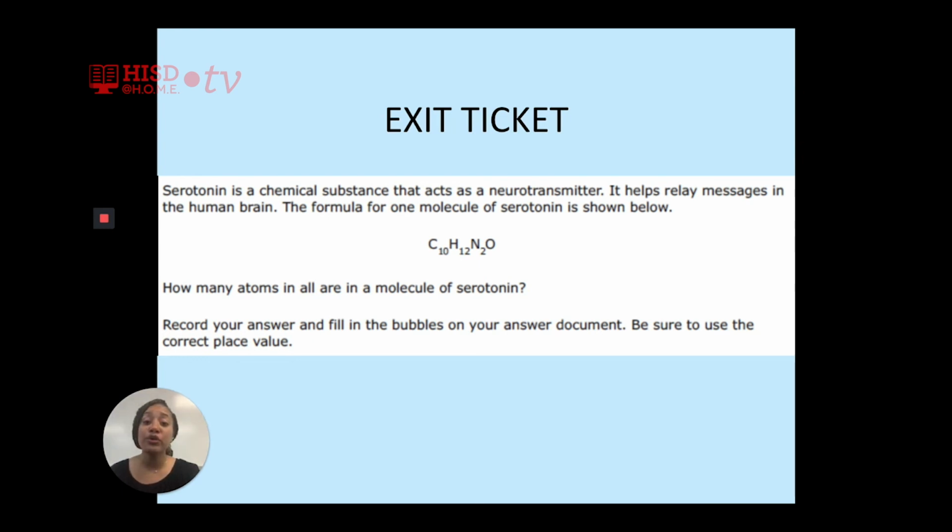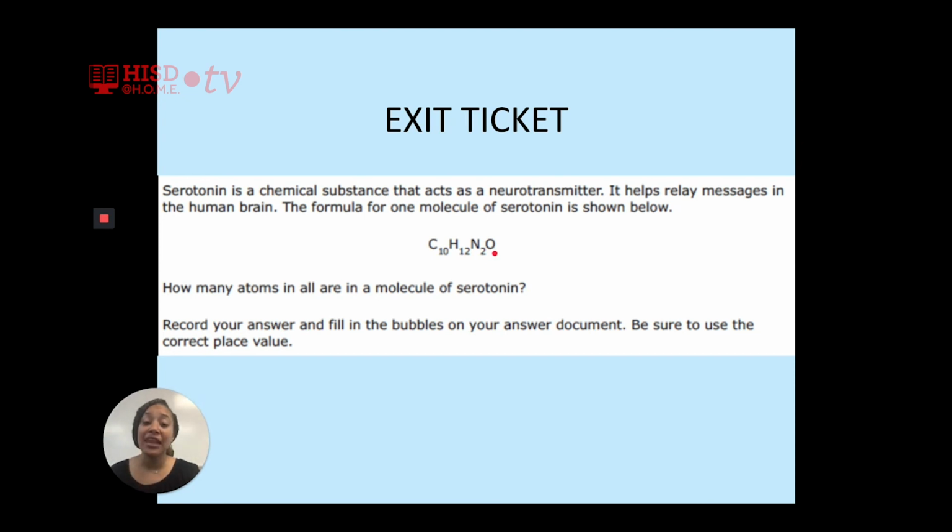Yes. So you need to add 10 plus 12. Let's keep going. Does N have a subscript behind it? Yes. So now we need to add 10 plus 12 plus 2.